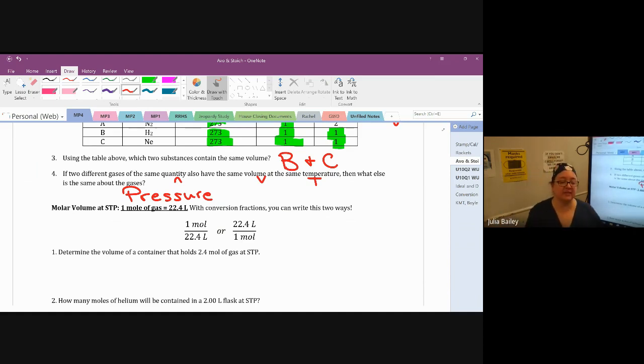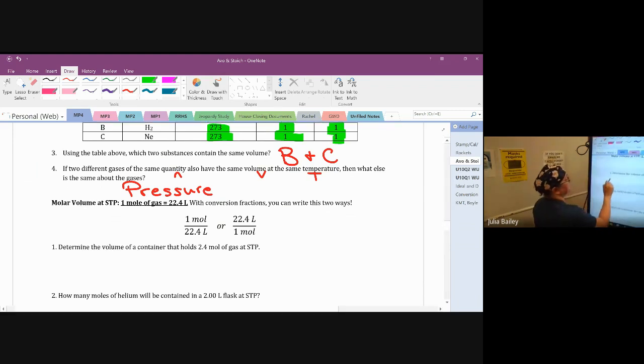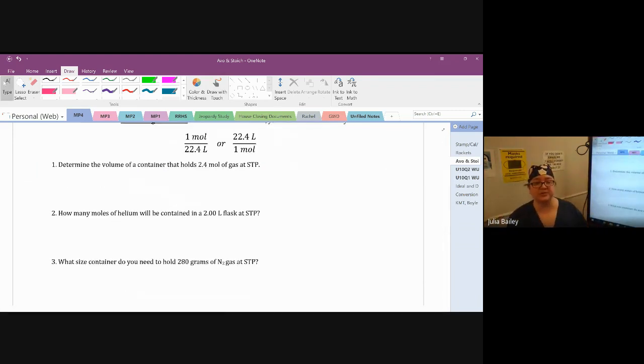Any gas that is in a container at standard temperature and pressure, which is 0 degrees Celsius or 273 Kelvin, 1 atmosphere of pressure. Any gas that is in a container that has that temperature and that pressure, if you have exactly 1 mole of the gas in that container, it has to take up 22.4 liters. Your container has to be a 22.4 liter sized container. That's the only way you can get 1 mole of gas at those temperature and pressure conditions.